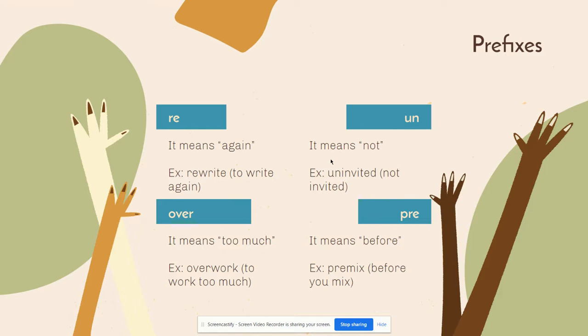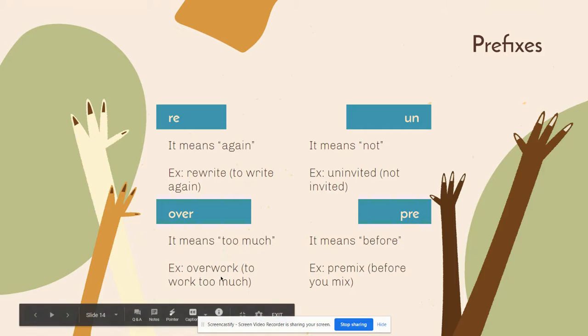Now, talking about prefixes, here you guys have the meanings of each prefix. Re means again, for example, rewrite, to write again. Un means not, for example, uninvited means that you're not invited. Over, it means too much, for example, overwork, it means too much work. Pre, it means before, for example, premix, before you mix.